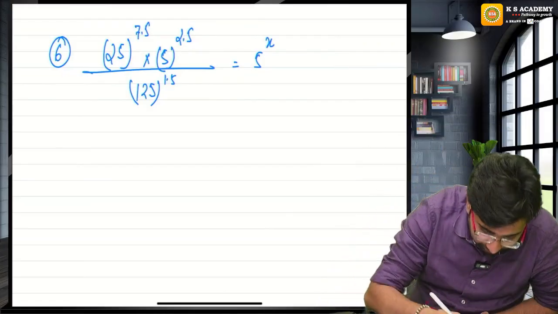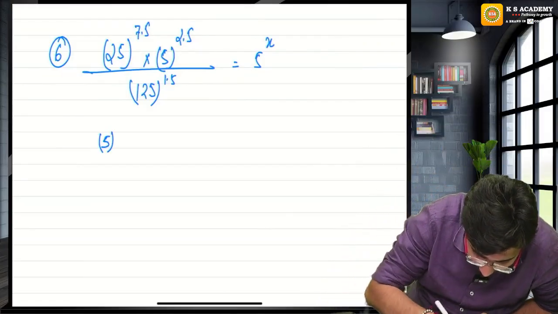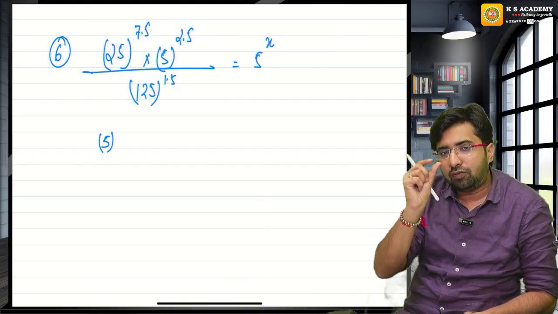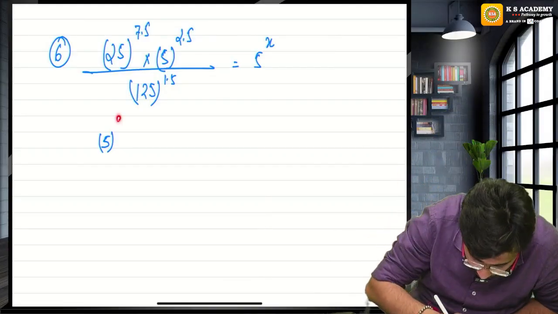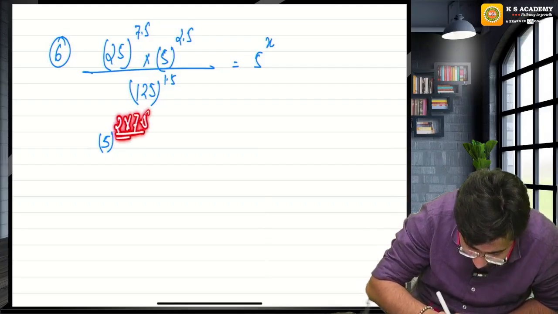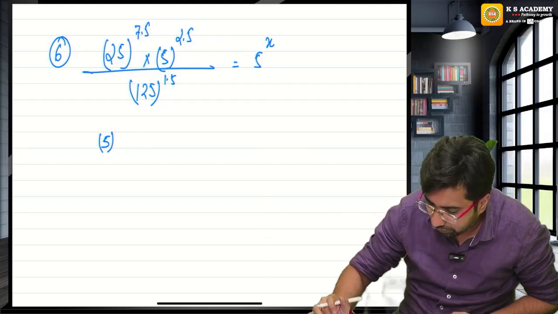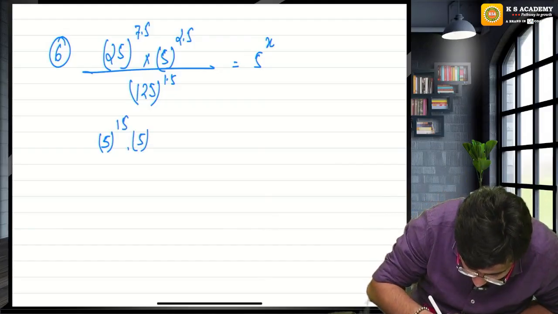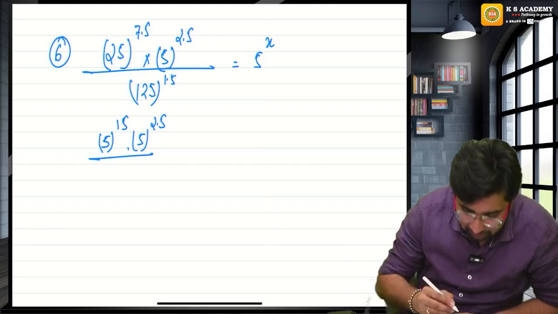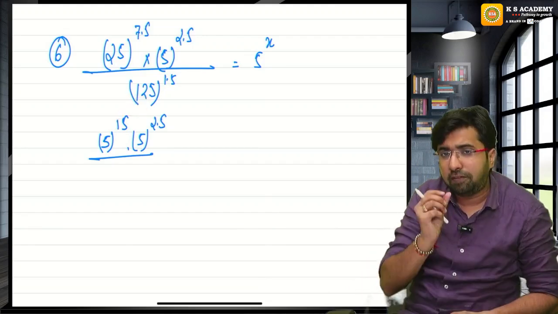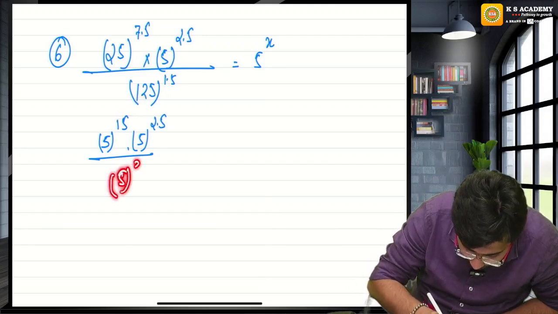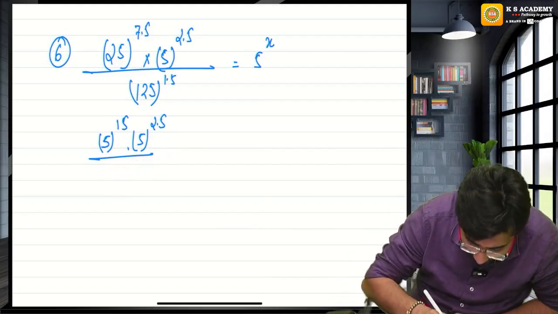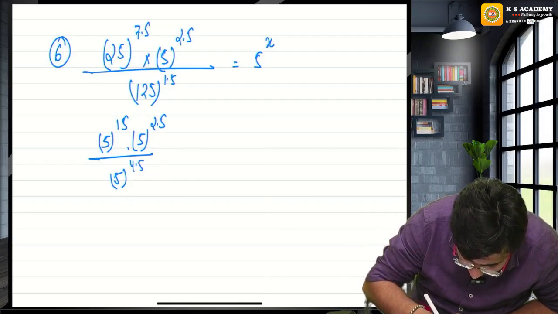Sir, can you write this as 5 square? Yes, already there is power 7.5, so powers will multiply: 2 multiplied by 7.5 gives 15. So we get 5 raised to the power 15 multiplied by 5 raised to the power 2.5, divided by 5 cube. We can write this as 5 cube, but powers will multiply: 3 multiplied by 1.5 gives 5 raised to the power 4.5, which equals 5 raised to the power x.